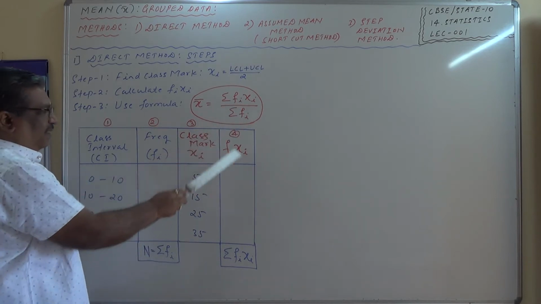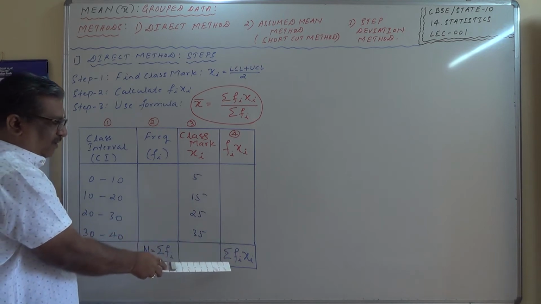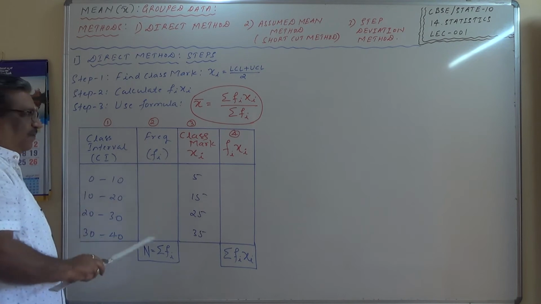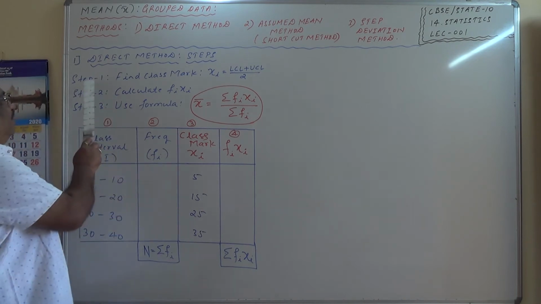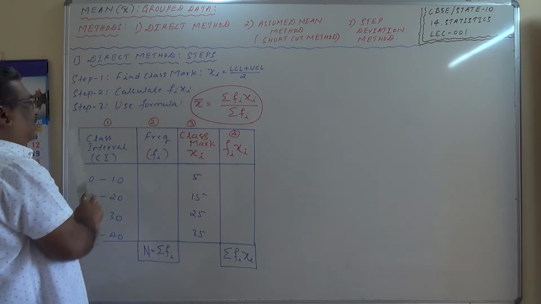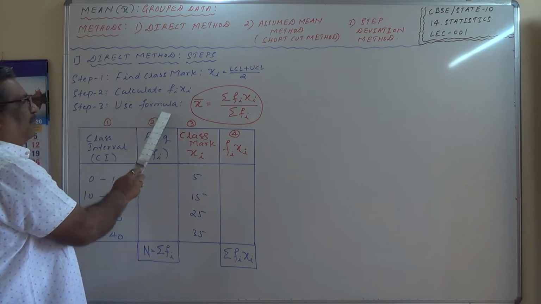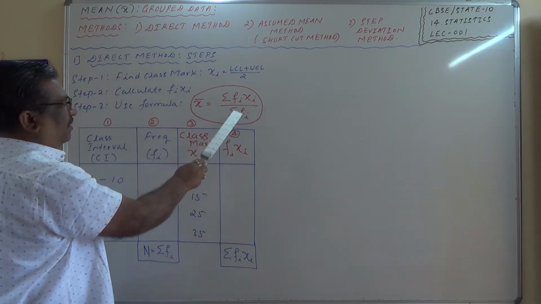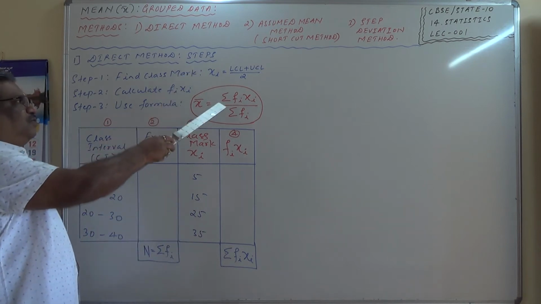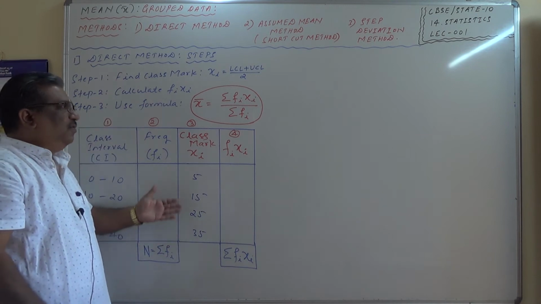Sigma fi xi is the summation of all this fourth column, and sigma fi is the sum of the frequencies. So first step, find the class mark, which is the midpoint of the class interval. Second step, calculate fi xi and use the formula x bar equals sigma fi xi divided by sigma fi. So note down this chart also along with these two steps and formula as I have given. In the same way you need to note it down.